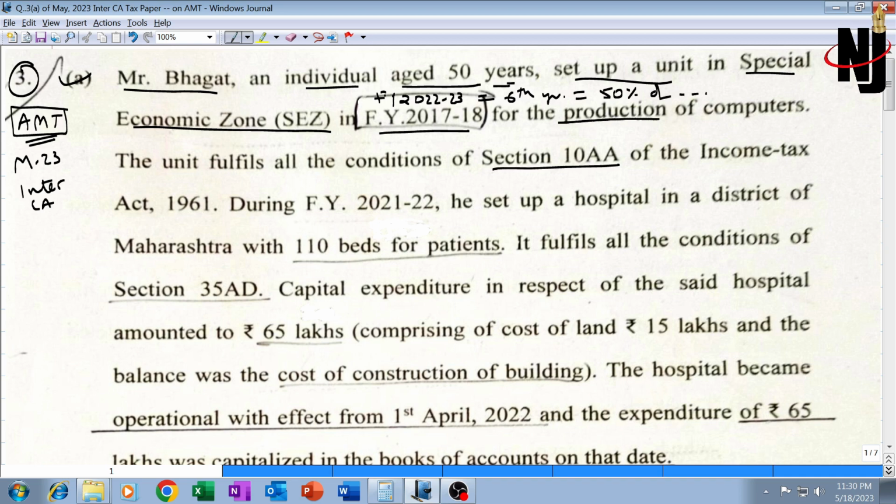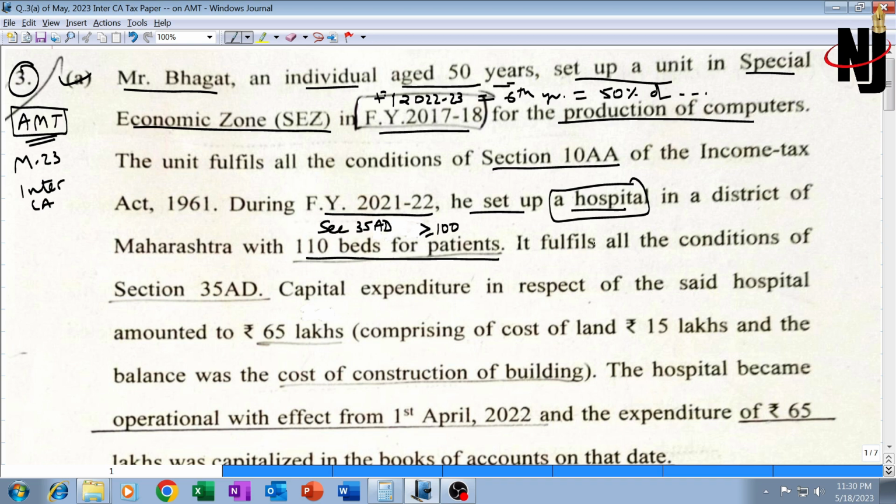It is being set up for the production of computers, that is irrelevant. The unit fulfills all the conditions of section 10AA. Section number is also given to you. During financial year 21-22, that is last year, he sets up a hospital in a district of Maharashtra with 110 beds for patients. If you recollect, this will entitle the assessee to claim deduction under section 35AD because hospital with 100 patient beds or more is one of the specified business.